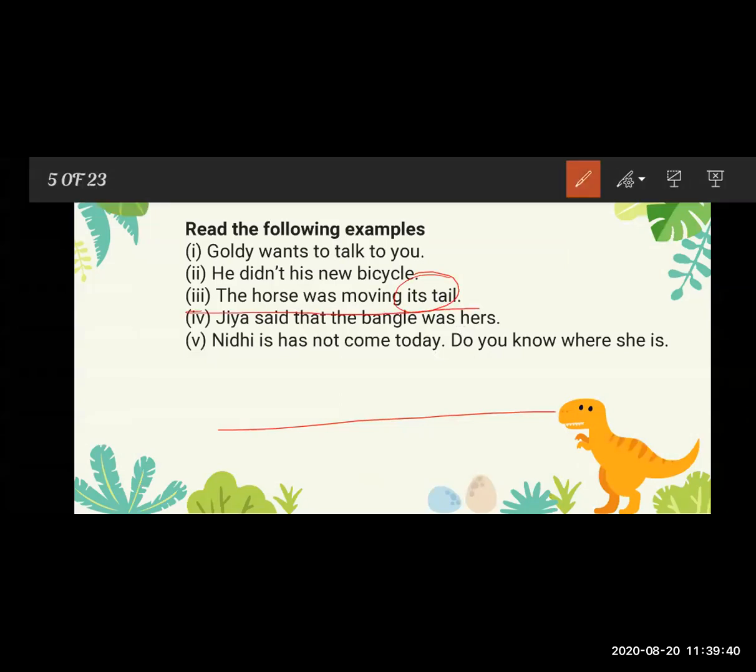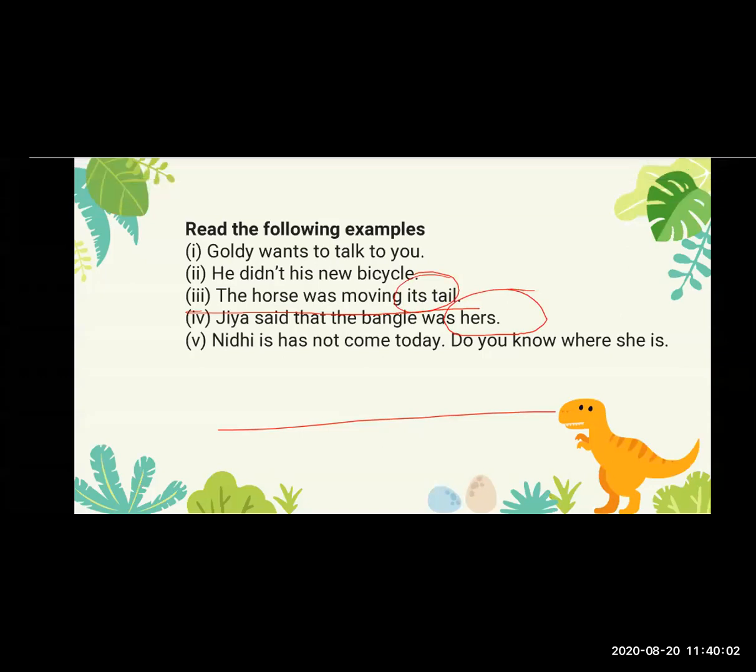So next example, Jia said that the bangles were hers. In this sentence, hers is used as a pronoun. Hers means whose? Jia's only.